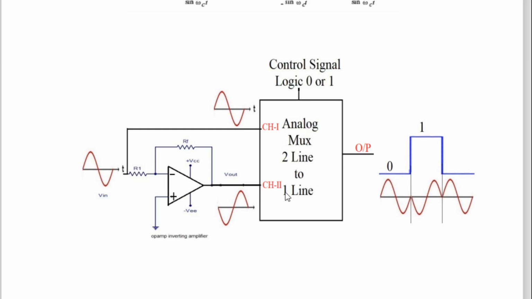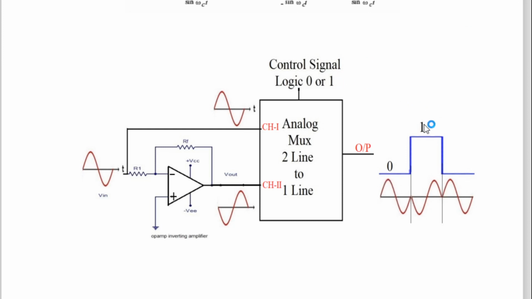And now your job is very simple. Multiplexer channel 1 and channel 2: when logic 0 is the control signal, channel 1 will go to the output. Here the control signal is logic 0, so the channel 1 input sine wave will go to the output. So here, for logic 0, which sine wave is here? This one.